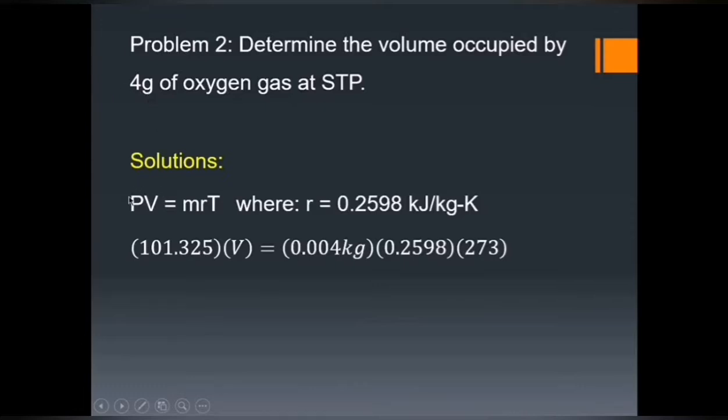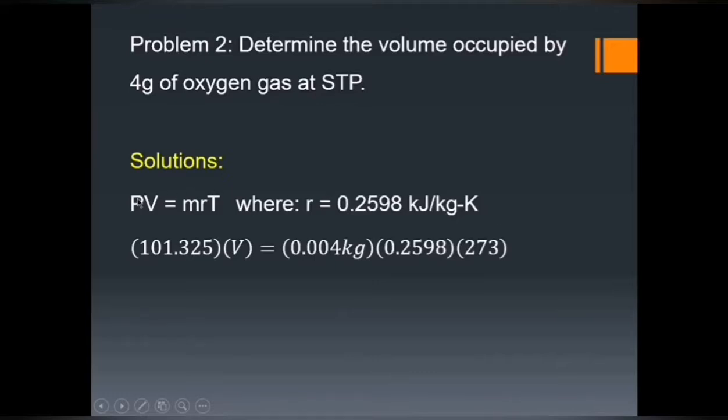So that is PV equals mRT, wherein the ideal gas constant of the oxygen is 0.2598. So it's just a direct substitution.